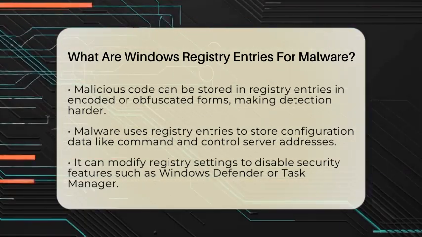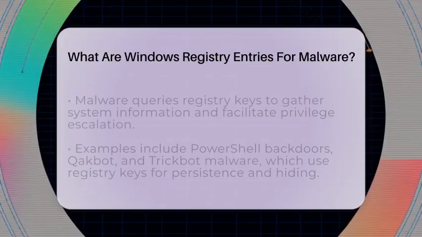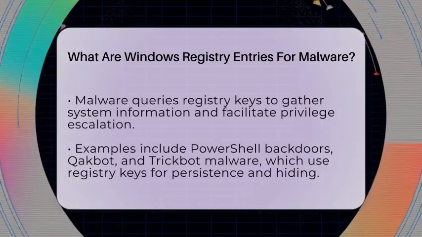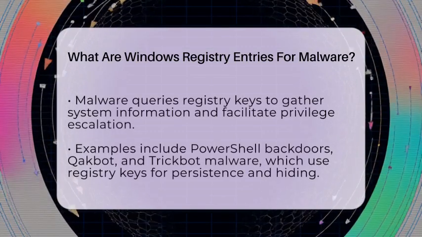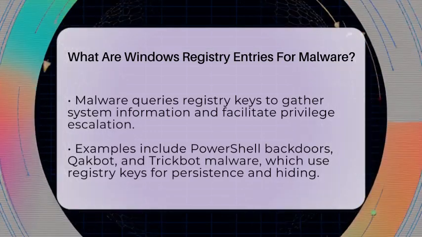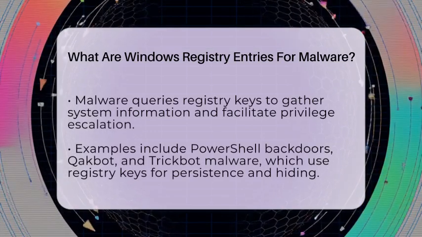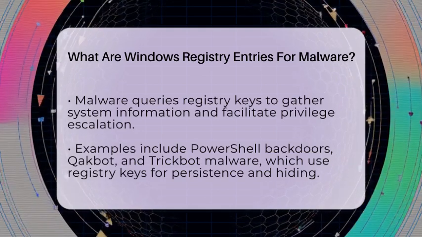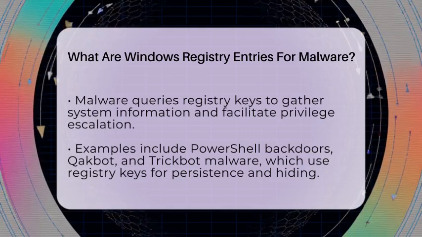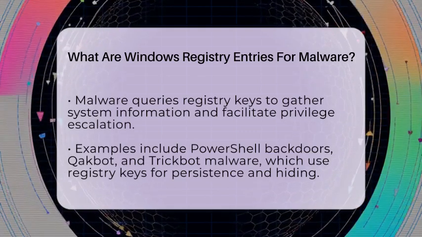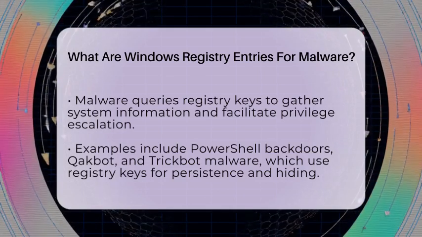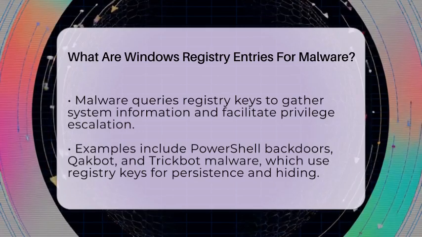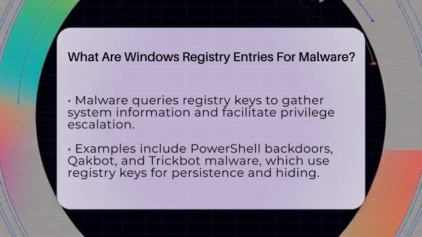Another common tactic is modifying registry settings to disable security features. Malware might turn off Windows Defender, disable Task Manager, or block access to the registry editor itself. These changes make it easier for the malware to operate without interference or detection. Some malware queries registry keys that list installed software or system information. This helps it gather intelligence about the system it infects. It can also modify registry entries to escalate privileges or inject malicious code into legitimate processes, making removal more difficult.